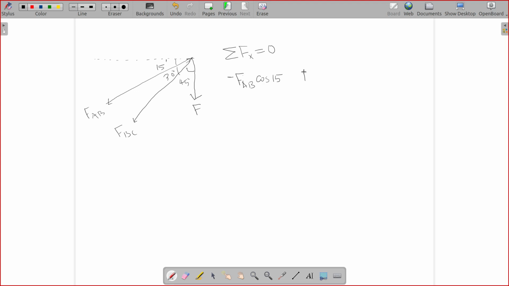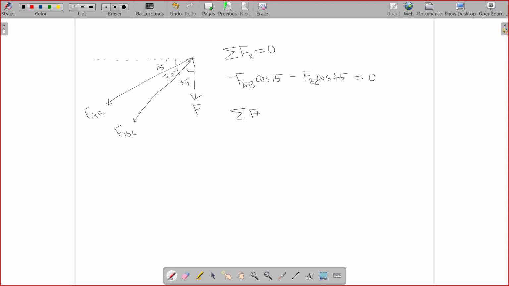And FBC has a component in horizontal direction, that is FBC cos 45. 45 is the angle between BC and horizontal. That is also acting towards left, so negative sign, nothing else. You can write plus F cos 90, but that won't make any sense. It's 0.